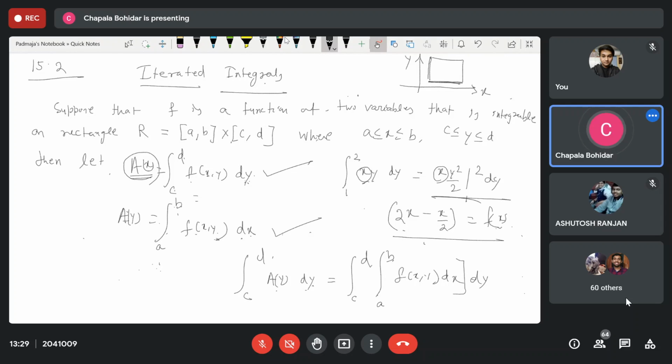Is this clear to all of you? So what are we getting? We are getting the double integration here. Yes, ma'am. So this is called your iterated integral. Now solve one example. I'm going to omit.